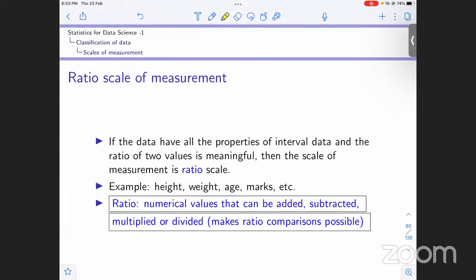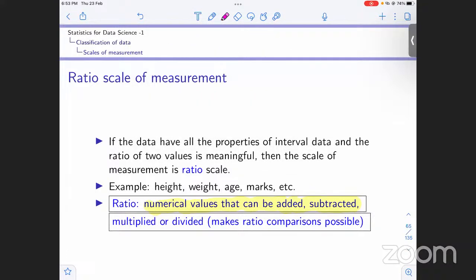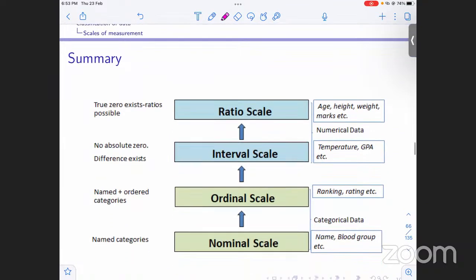Now to summarize what ratio scale of measurement is, it is basically numerical values that can be added and subtracted. This was the same for interval scale, but in addition to that, what different thing do we have now? These values can be multiplied or divided, and what does that mean? It means that ratio comparison is now possible. Okay, it is now meaningful, right? So that was for ratio scale. So this is basically a summary of this section.